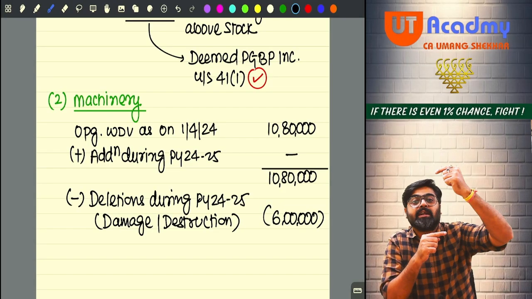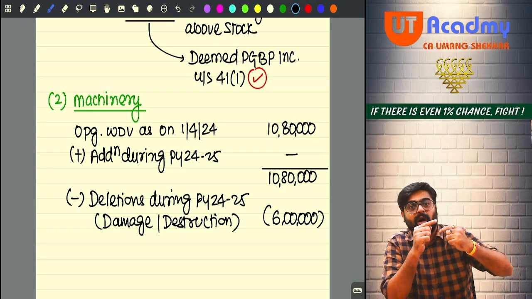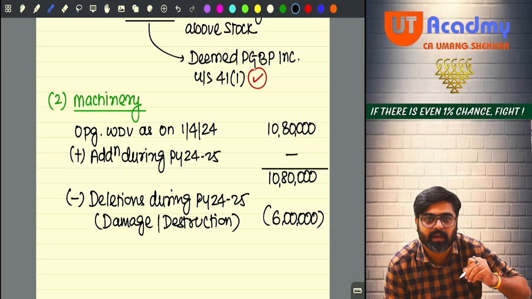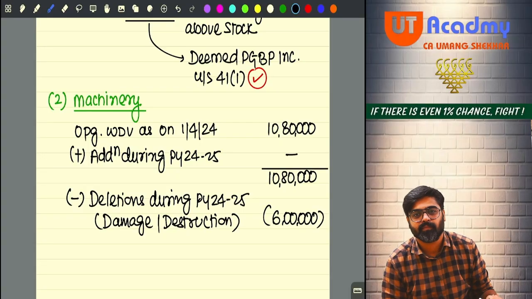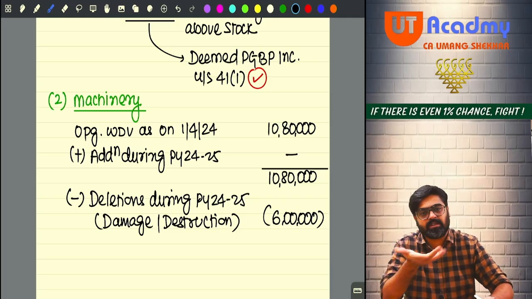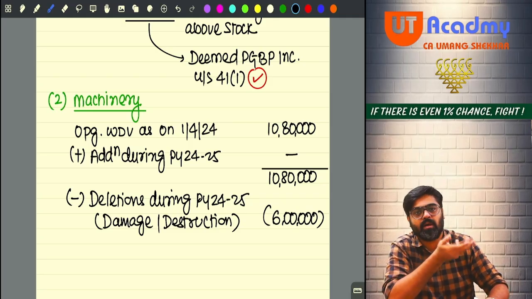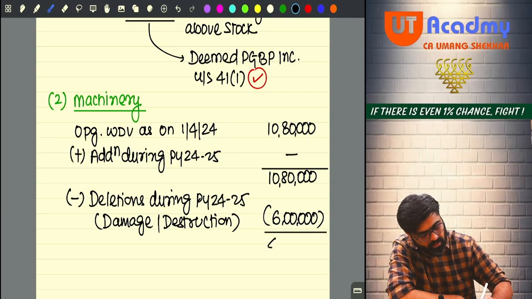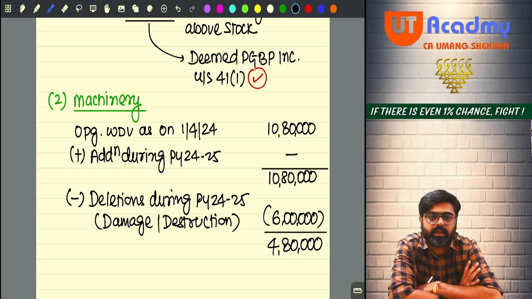So out of 10 lakh 80, 6 lakh you have recovered. Forget depreciation on this 6 lakh. Now you can claim depreciation on 4 lakh 80 only. Because out of 10 lakh 80, some machine gone, and against that you are recovering 6 lakhs. So if you are recovering 6 lakhs, meaning that 4 lakh 80 still remains. Now see, to represent this 480, there has to be some machine in the block in the end. Is there any machine in the block?